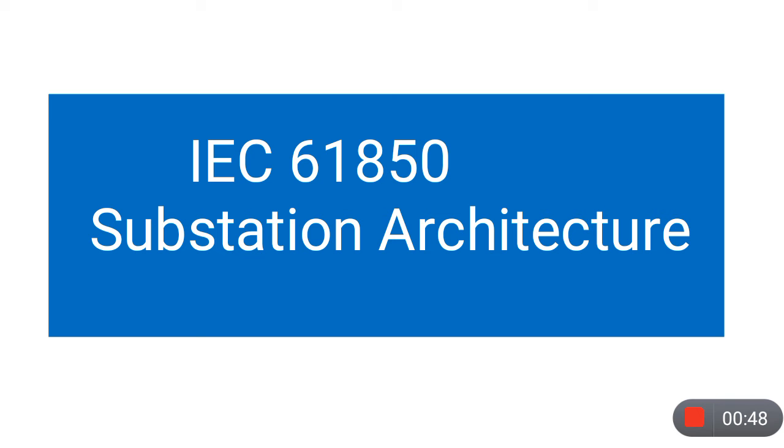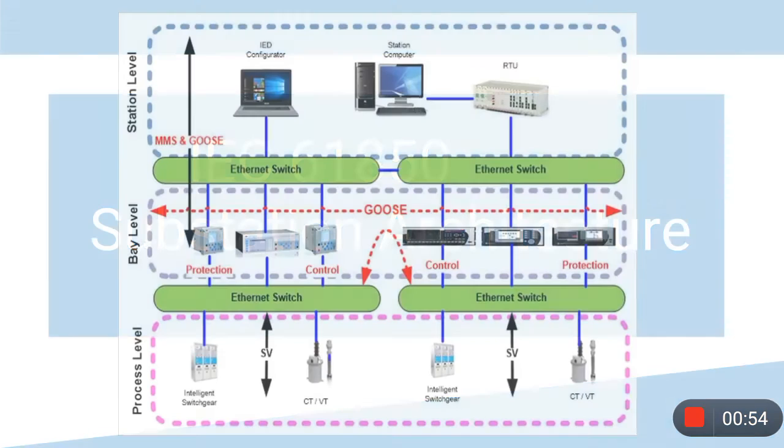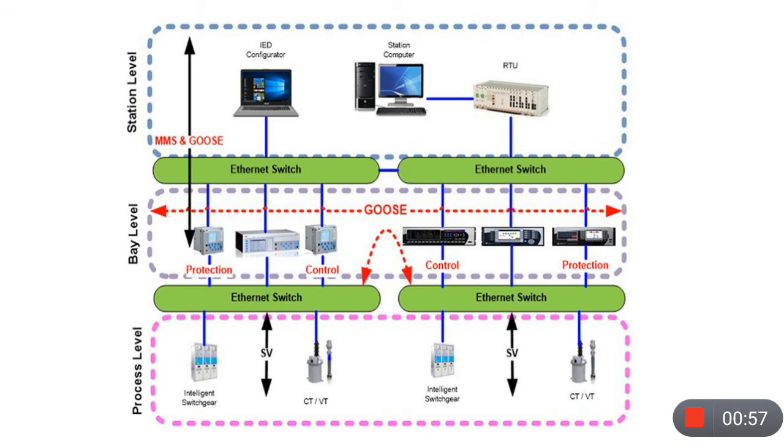So, let us see what is IEC 61850 substation architecture. It is a global standard that uses modern object-oriented programming principles. These programming principles are used to define a complete virtual model of the substation so that we can test and improve the level of the substation before the implementation. This is the benefit of this IEC 61850.